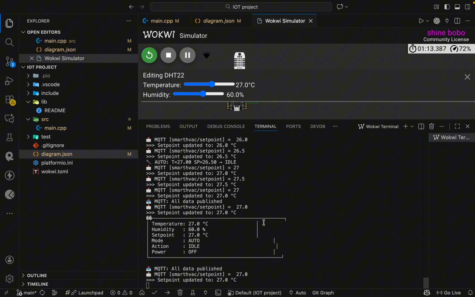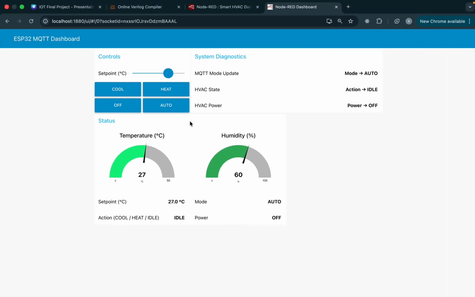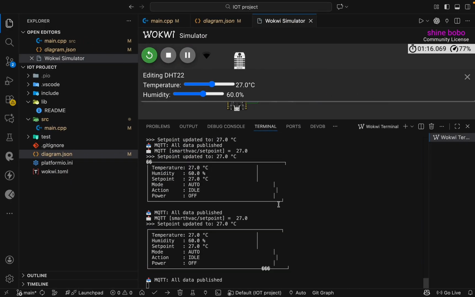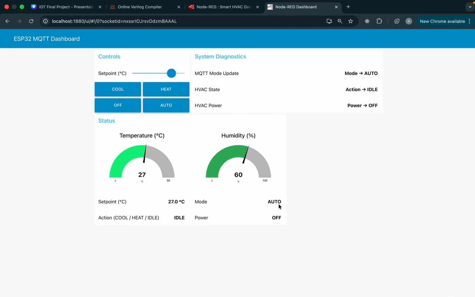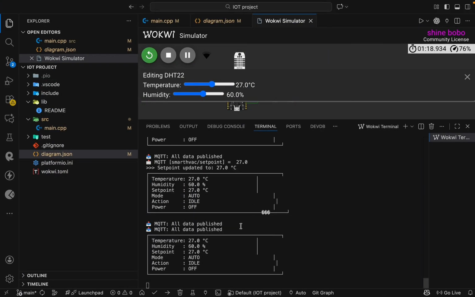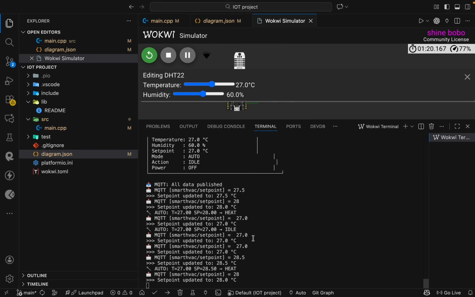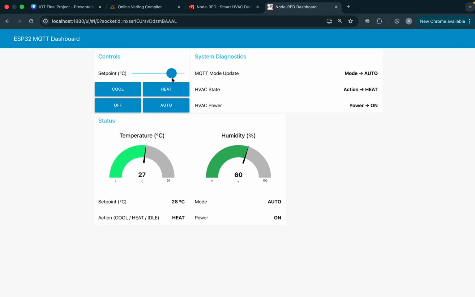If we set our set point to 28, the temperature is less than 28, so the heater will be on. Oh, it didn't change. Okay, 28.5, and the heater will be on.